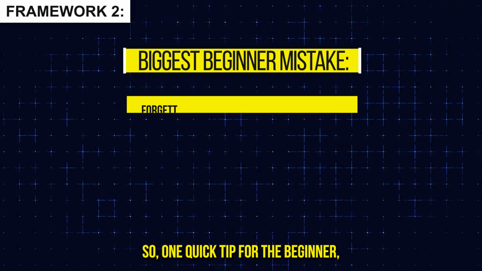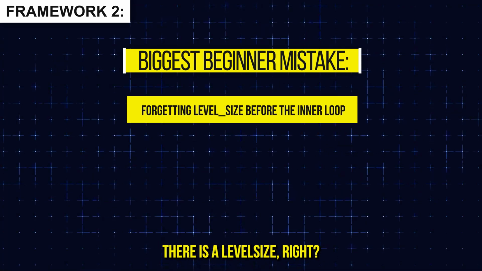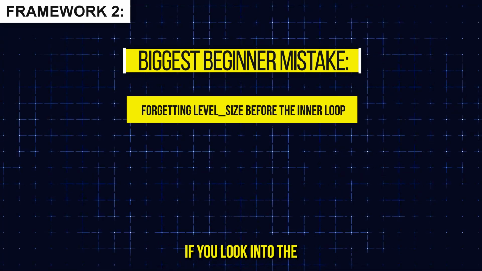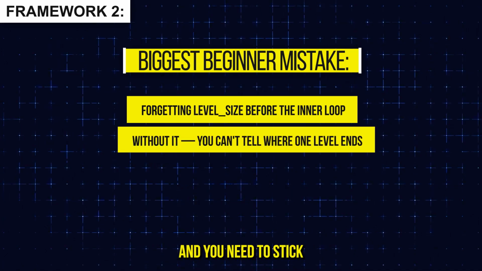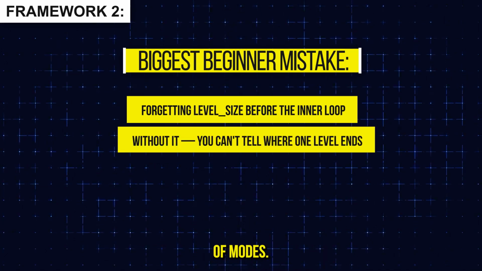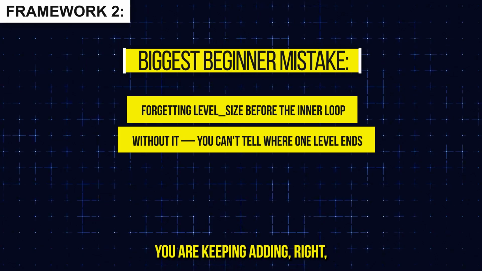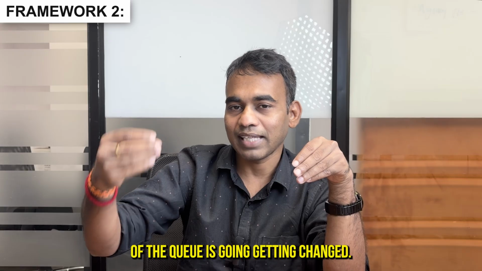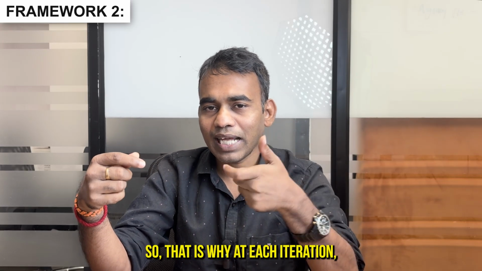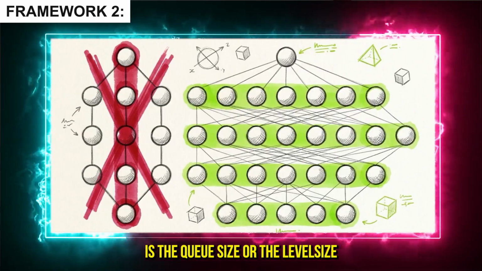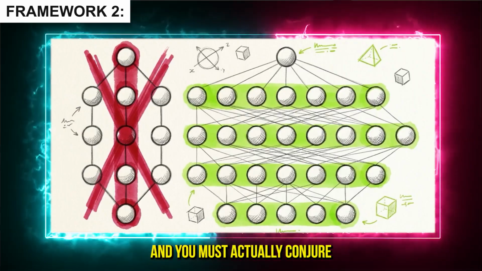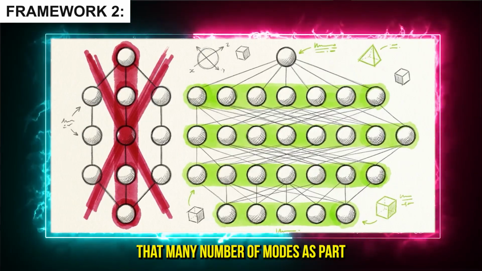One quick tip for the beginner, right? If you are getting started, there is a level size. If you look into the pseudocode very carefully, there is a level size. At every level you need to find the size, and you need to process that many nodes, because in the queue you keep on adding, right? Dynamically the size of the queue is changing. So that's why at each iteration you must find the queue size or the level size, and you must consume that many nodes as part of that level.